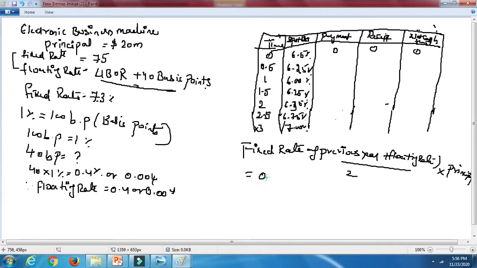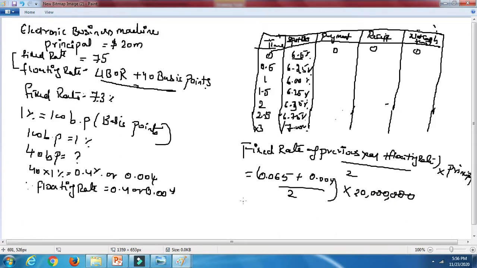So it will be 0.065. Okay, this is nothing but this percentage. Of the previous year, we are calculating for 0.5, right. So 0.065 plus floating rate, how much that has been given, 0.04, divided by 2 into 20 million.